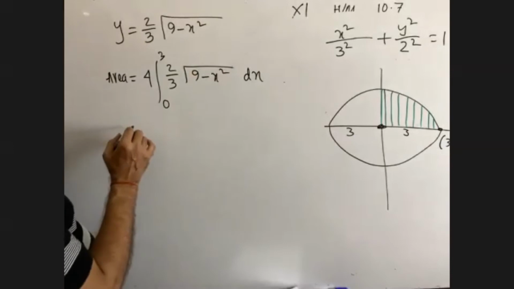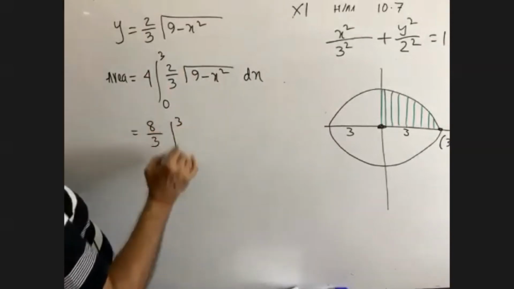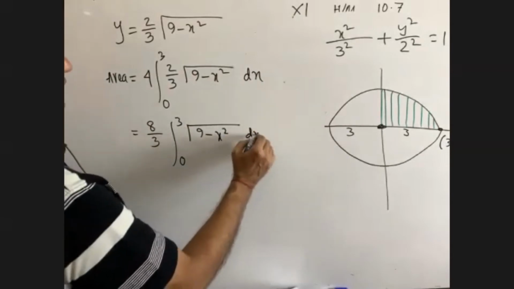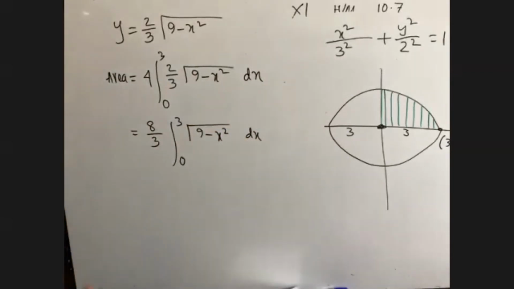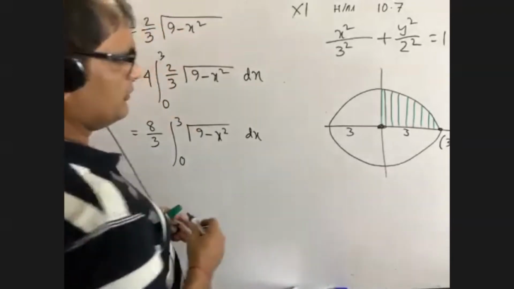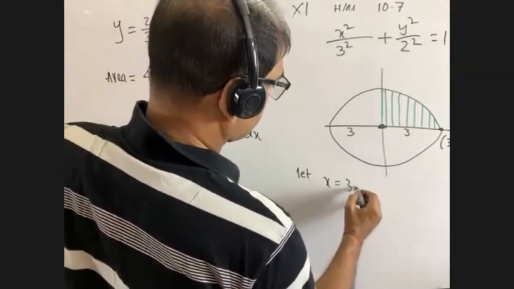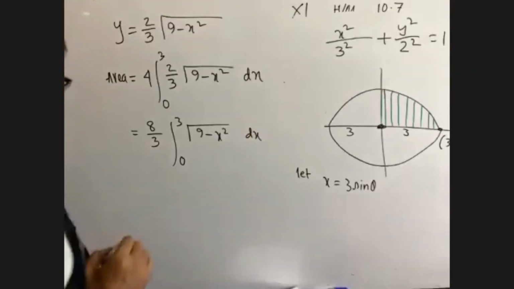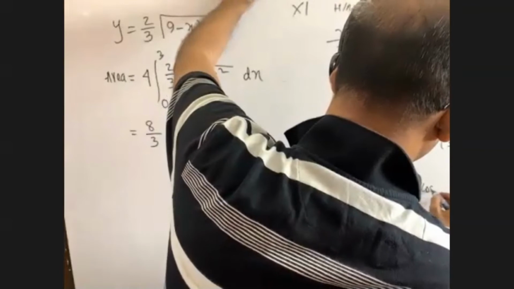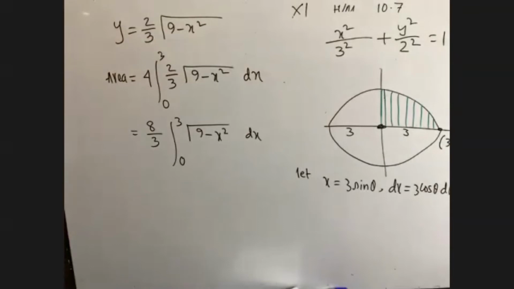Now, we can write it here as 4 into 2, that is 8 by 3, integral from 0 to 3 of root over 9 minus x square dx. Let x equals 3 sine theta. That means we are getting dx equals 3 cos theta d theta.